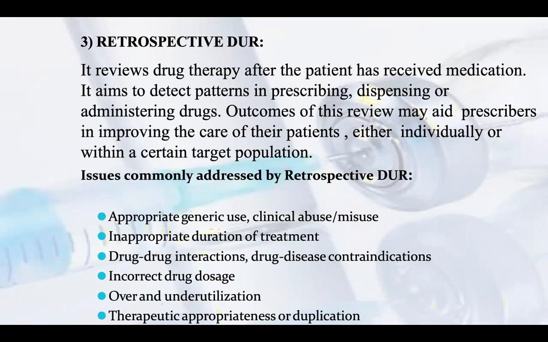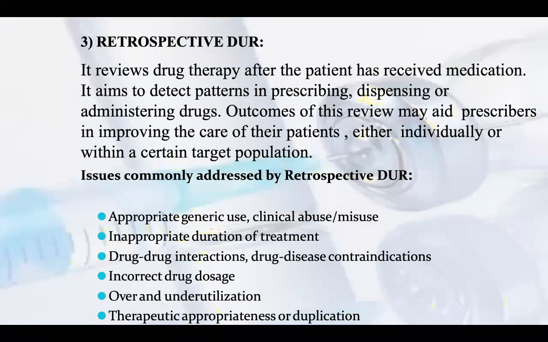The issues commonly addressed are appropriate generic use, clinical abuse or misuse, and inappropriate duration of treatment, meaning how long they have to apply these drugs.